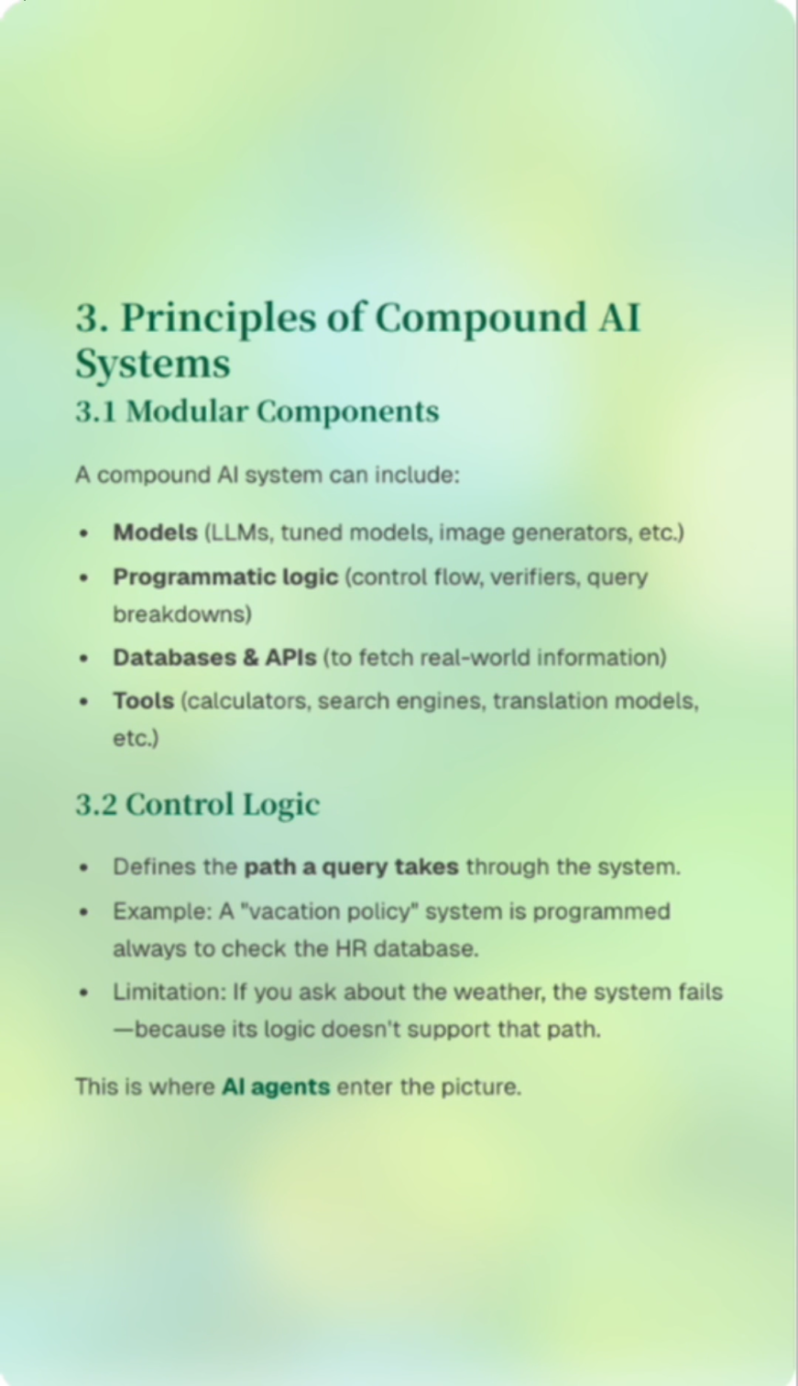Let's talk about principles of compound AI systems. Number 1, modular components. A compound AI system can include models, programmatic logic, databases and APIs, and tools. Number 2, control logic. Defines the path a query takes through the system. Example, a vacation policy system is programmed to always check the HR database. Limitation, if you ask about the weather, the system fails because its logic doesn't support that path. This is where AI agents enter the picture.